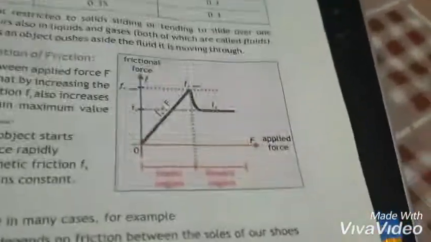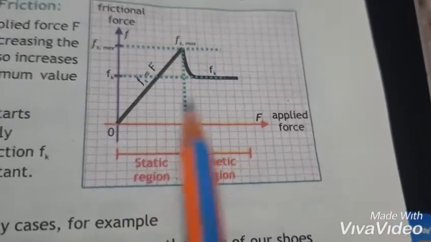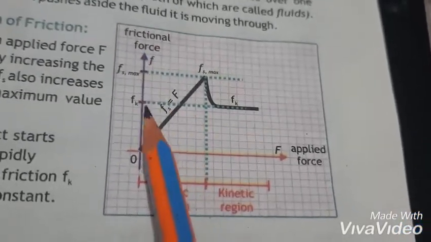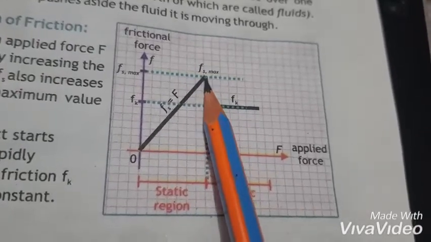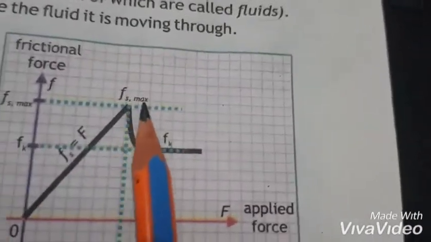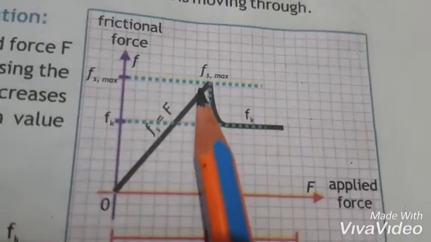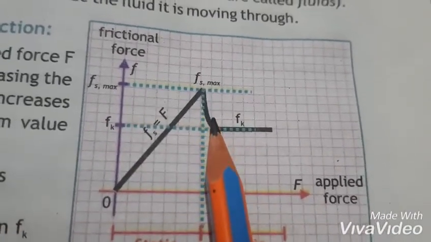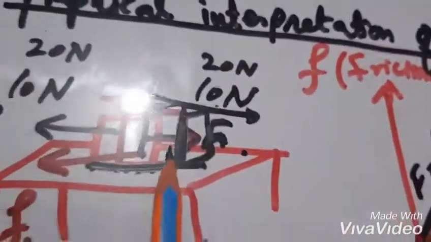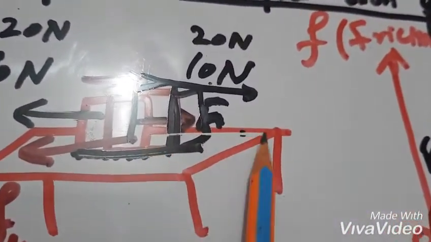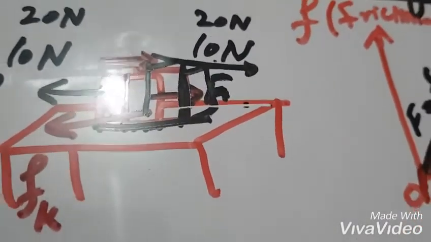From the book you can also see that this is applied force, this is the kinetic region, this is the static region, and this is frictional force. Frictional force is at its peak value, and it is static friction when it is at its peak value, it is Fs maximum, and this point is Fs maximum. And then kinetic friction will appear, its value is less, and then it will be constant. Why constant? Because the block is now moving with constant velocity, right?